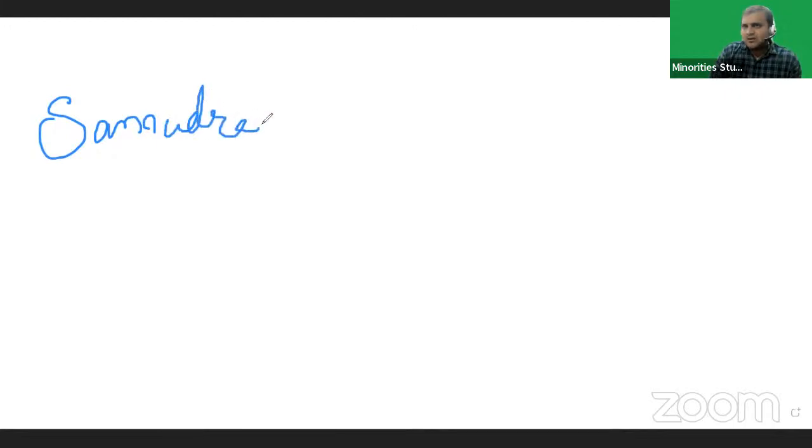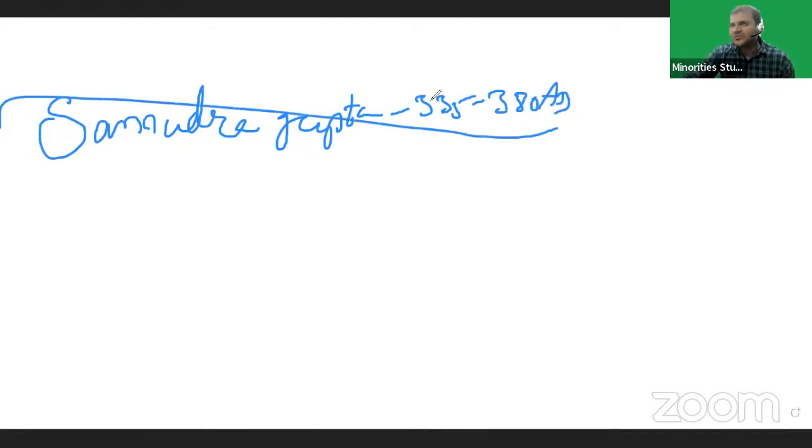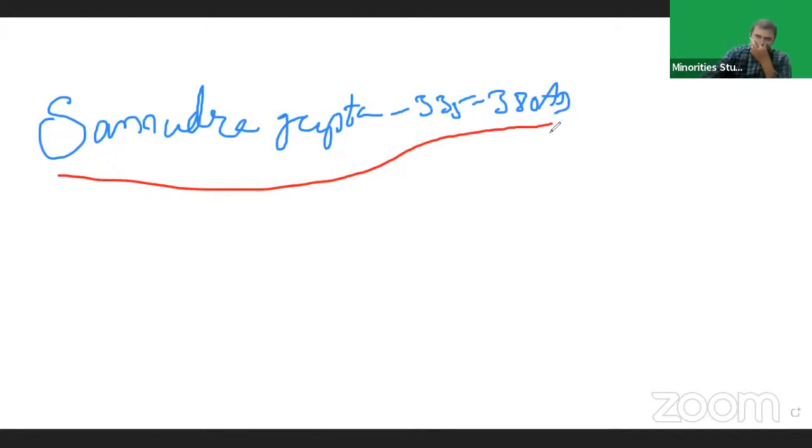After Chandragupta I, his son and successor Samudragupta became ruler. His period was 335 to 380 AD. Samudragupta was the greatest ruler in the entire Gupta dynasty.